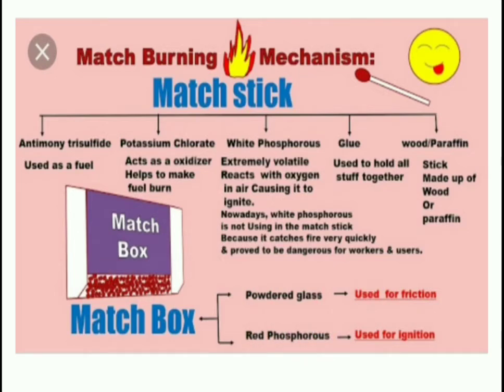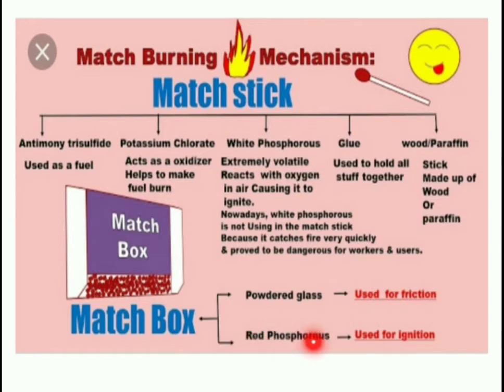So what happens when this matchstick is rubbed on this surface? It causes friction. Why does it cause friction? Because powdered glass is there. Because it is a rough surface, it causes friction, and because of the friction, heat is produced. And this red phosphorus, what happens?